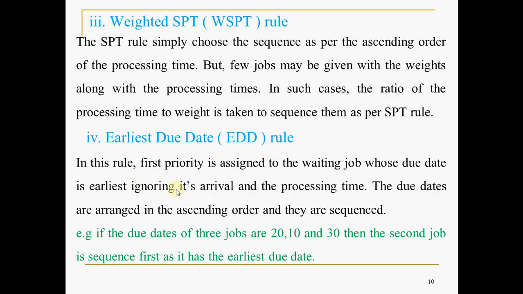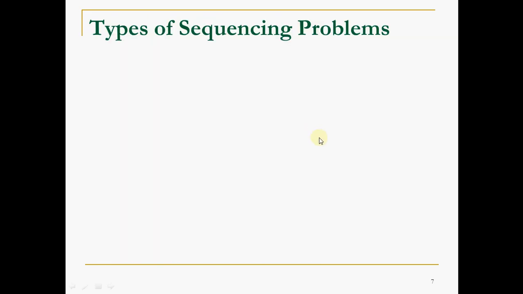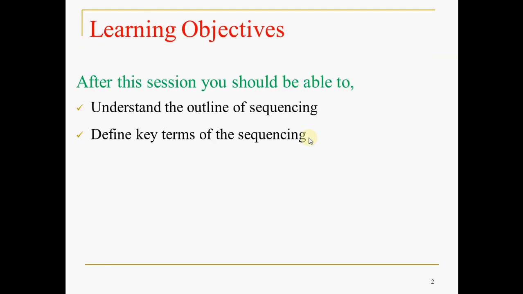Coming to the learning objectives. In the beginning we defined the learning outcomes: to understand the outline of sequencing, an introduction to sequencing. You came to know sequence is nothing but an order, which is required in the machine shop or shop floor or production shops in order to minimize the total processing time of jobs on machines.